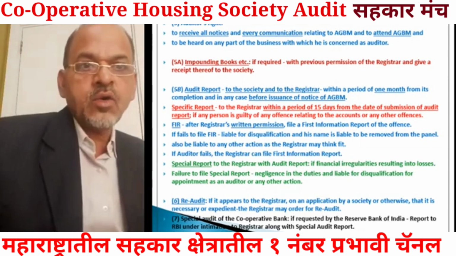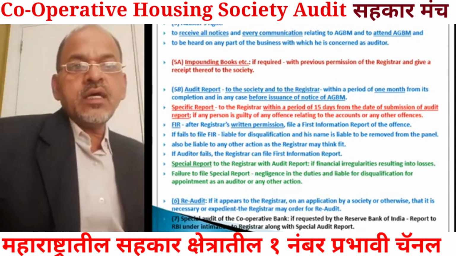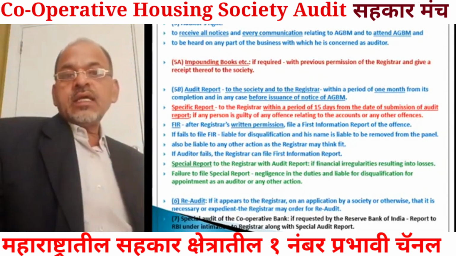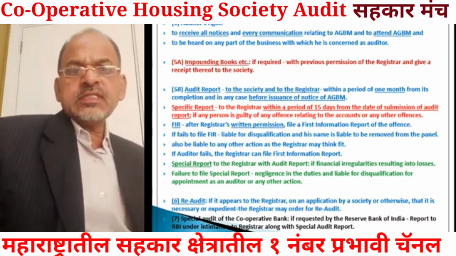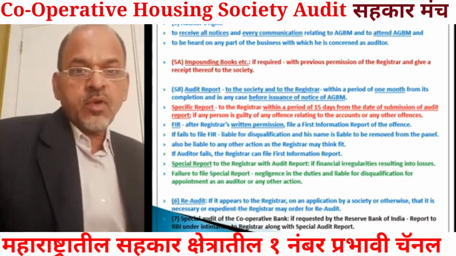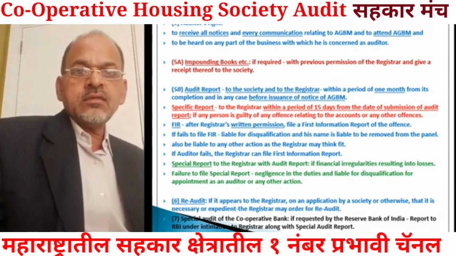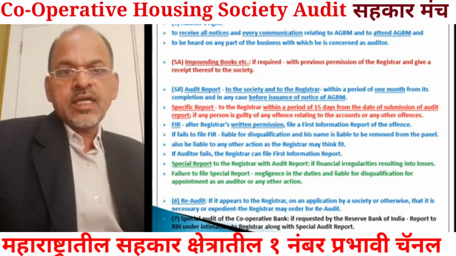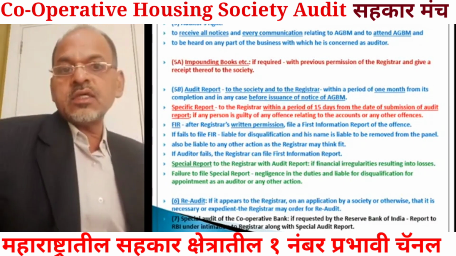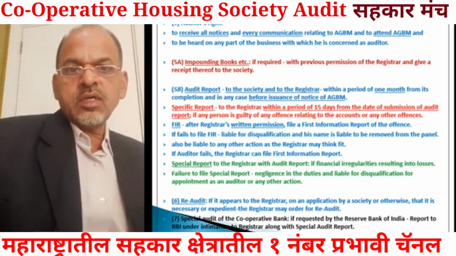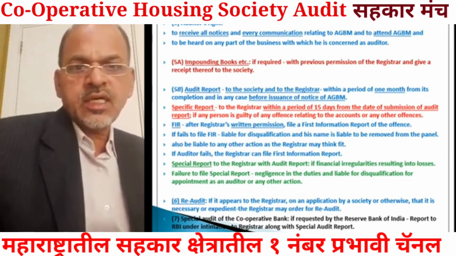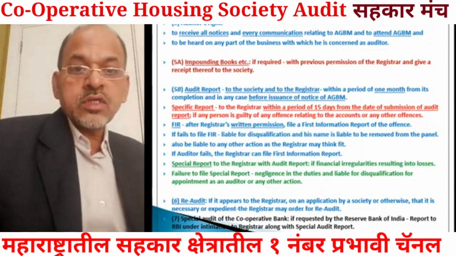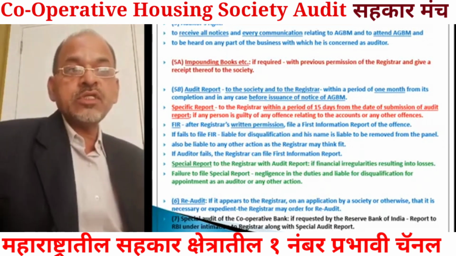Then the next provision: impounding books, etc. If the auditor feels that there is every possibility that manipulation or alteration can take place with a view to defraud or conceal certain material information, then he can impound books, if required, with the previous permission of the registrar, and give a receipt thereof to the society.